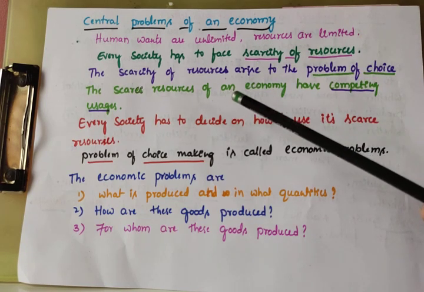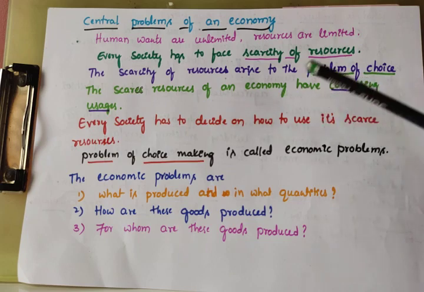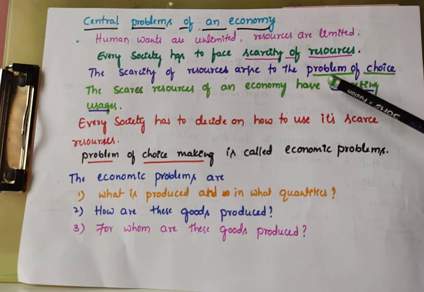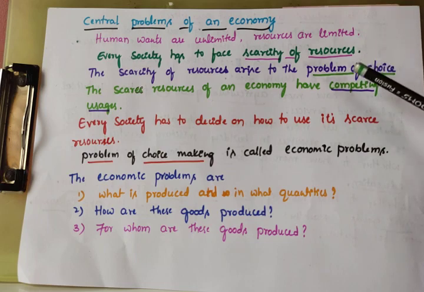The scarce resources of an economy have competing usages. Why? Because resources are less and wants are more. It is highly impossible to fulfill all types of goods and services, and not possible to provide all goods and services. In this situation the usages are competitive. That means the problem of choice is very important. The problem of choice is called the economic problem.